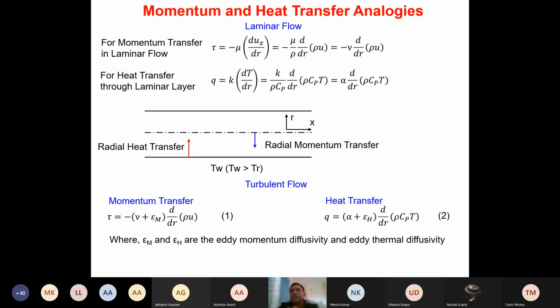So there is a last concept in this entire chapter. Remember, we started with the argument that if we do the first principle modeling, things are going to become extremely complicated, and you will not be able to solve the equations.